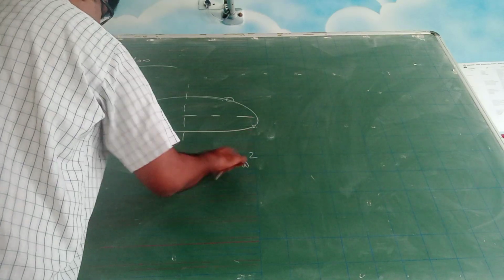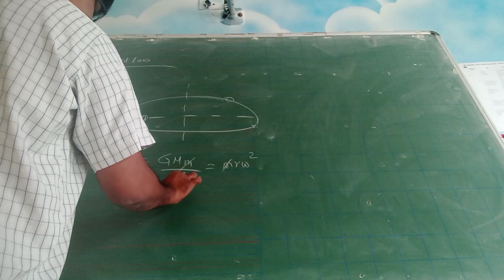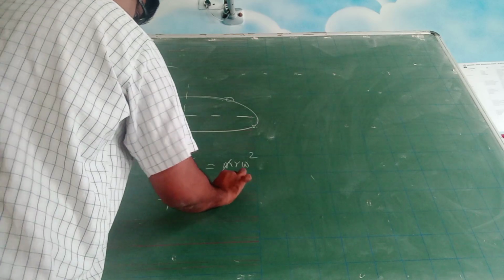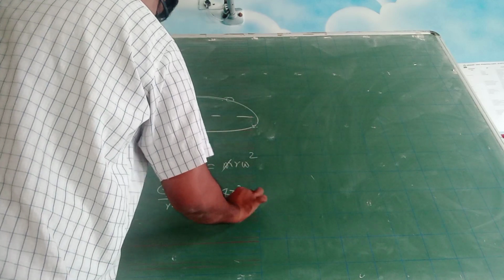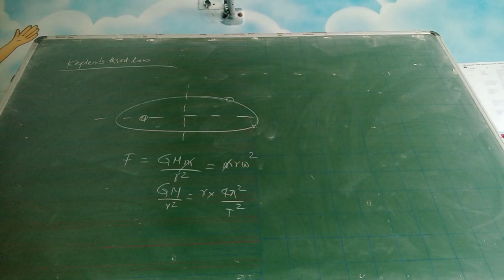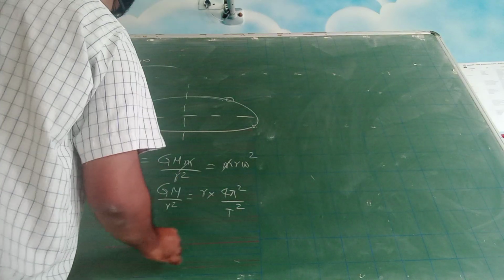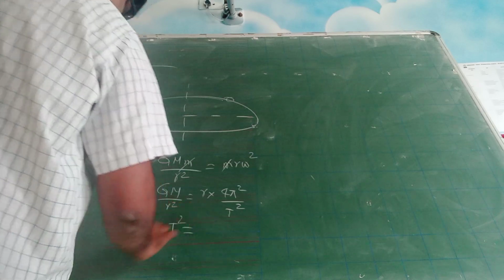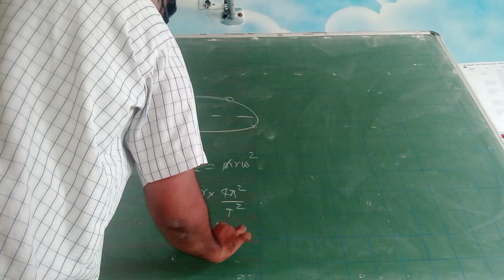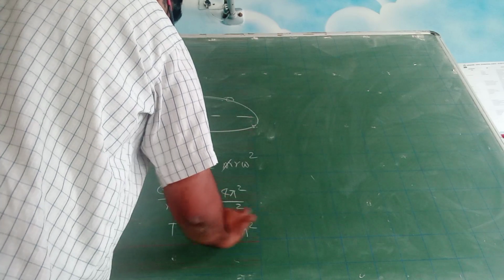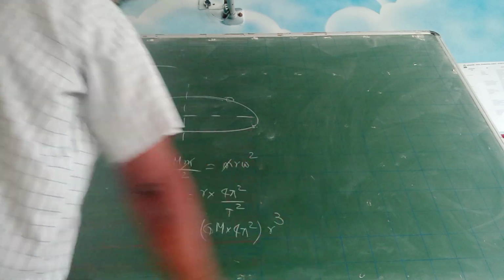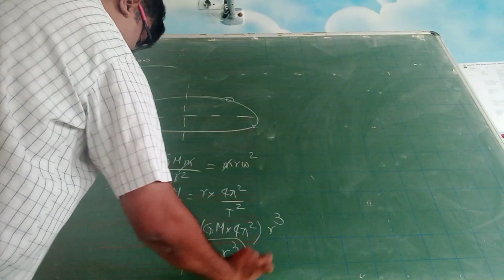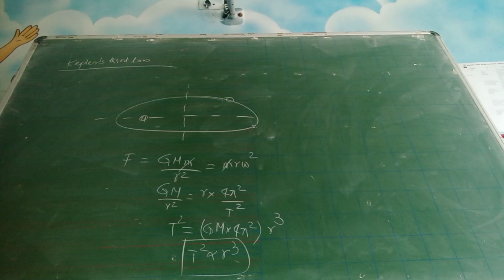Now from here the masses cancel. So GM by r square is equal to r into 4 pi square by T square, because omega is equal to 2 pi by T. So what are you getting here? You are getting T square is equal to 4 pi square into r cube by GM, isn't it? Or I can say T square is proportional to r cube. This is the implication of Kepler's third law.